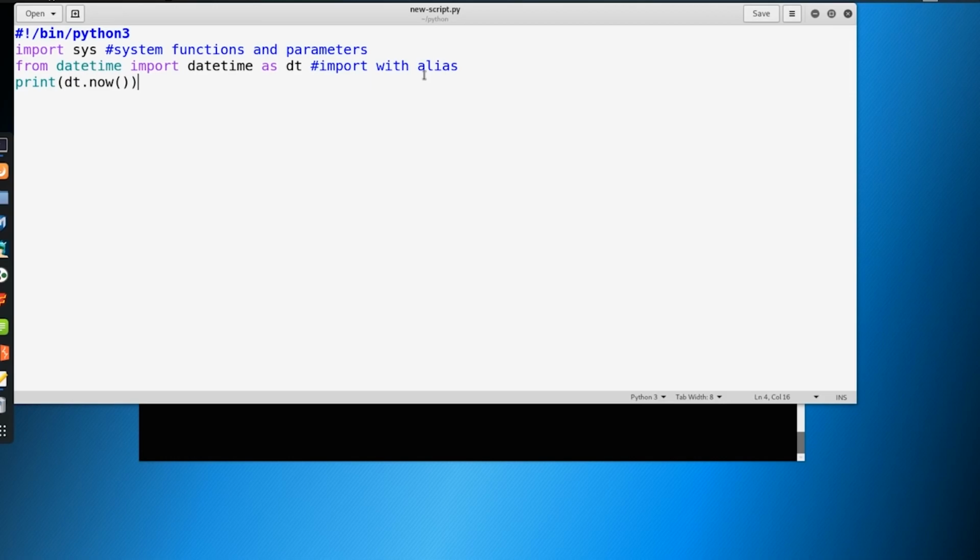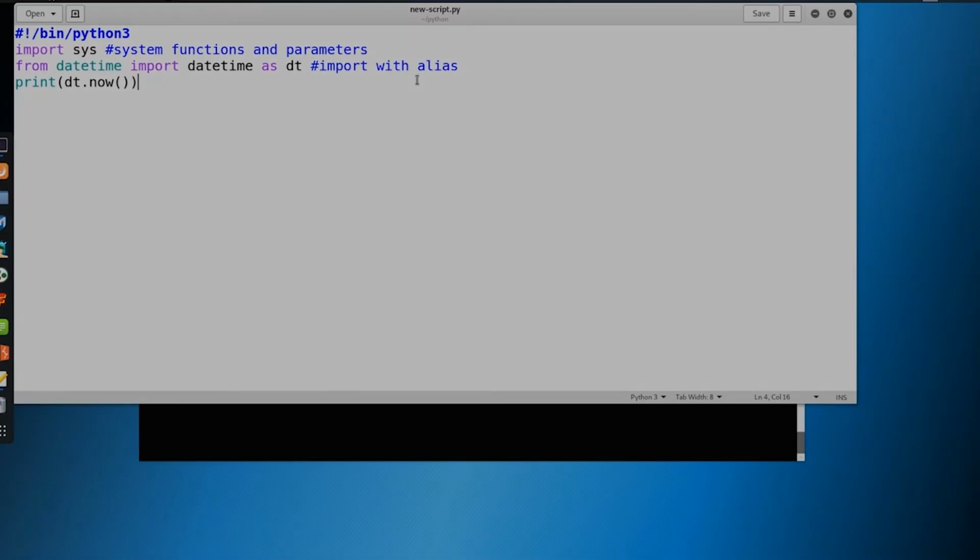So not everything is automatically ready to go. Sometimes you have to import things in order to improve upon your script or make it do what you want it to do. So we're going to build off of this when we start writing our scripts, and you're going to see this repeatedly. You're going to also see this again when we do our exploit development part of the course. So let's go ahead and move on. We're going to move on to some advanced strings, and we're going to get close to wrapping up here and start building out some cool little Python scripts. So I'll see you over in the next video.